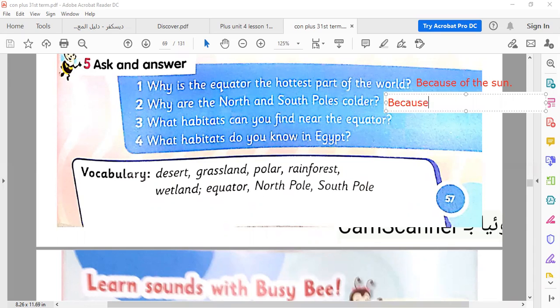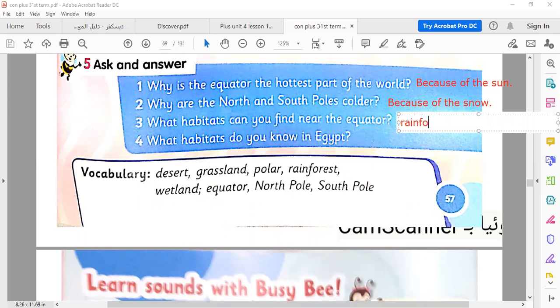Because of the snow. What habitats can you find near the equator? Rainforests. And wetland also is a possible answer.